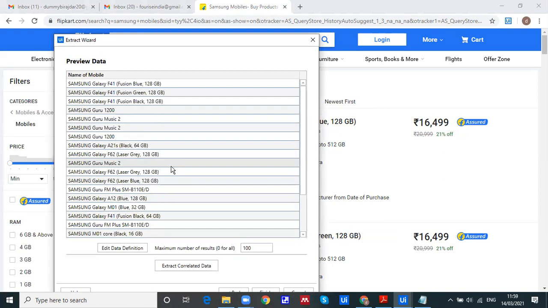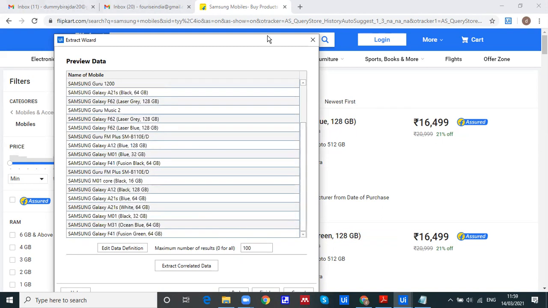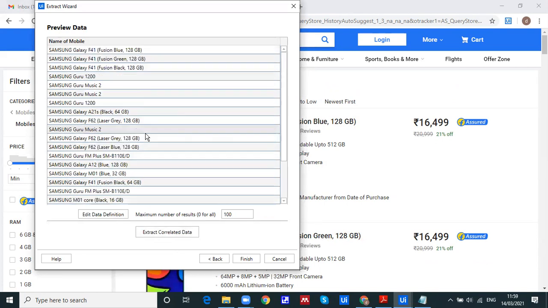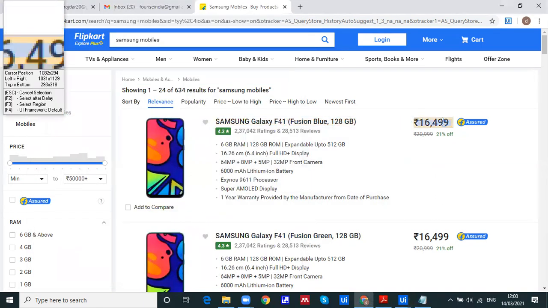Can you see this? It has extracted all the data on the single page, and it is again asking whether to extract correlated data. Correlated data is nothing but the value against this particular mobile name, whatever value is tagged with it, like Samsung Galaxy F41 is tagged with this particular price. Do you want to extract that? The answer is yes. Then click on extract correlated data. So just click on the name and the price against the value.